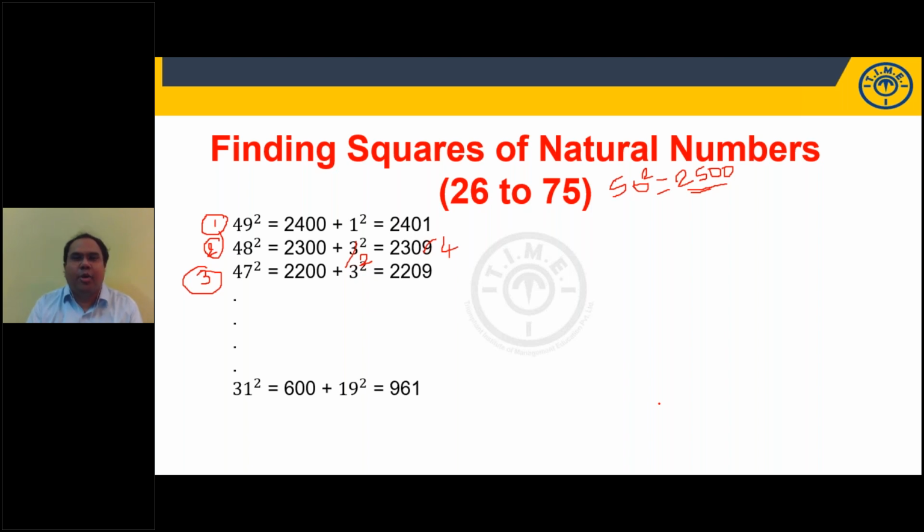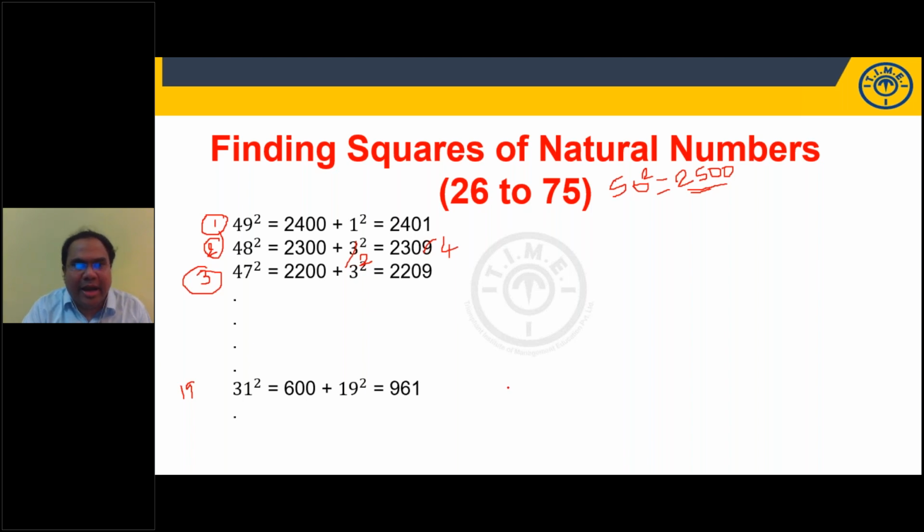31 square. Oh, it is there on the screen. Fine. 31 square. 31 is how much less than 50? 19 less than 50. 25 minus 19, 600 plus 19 square is 361. 961. Okay, I'll ask one more question. 37 square. First. 37 is how much less than 50? 13 less than 50. 25 minus 13, 1200 plus 13 square, 169. 1369. Vidya is answering 1369. Kavita, correct.